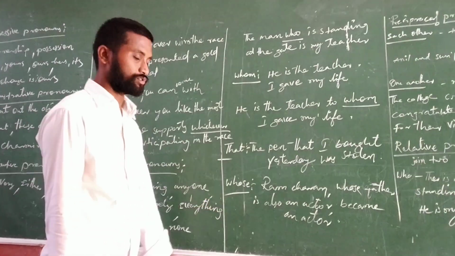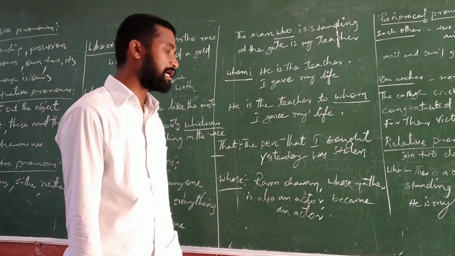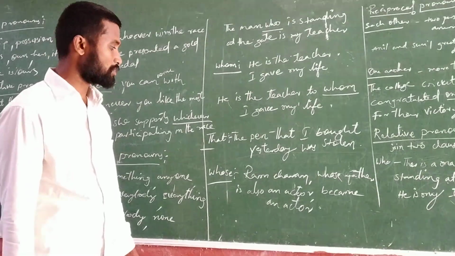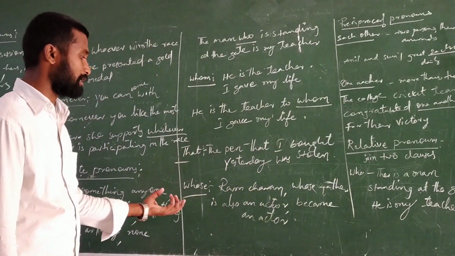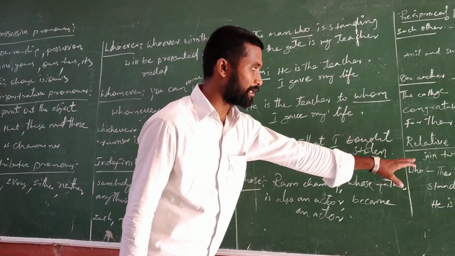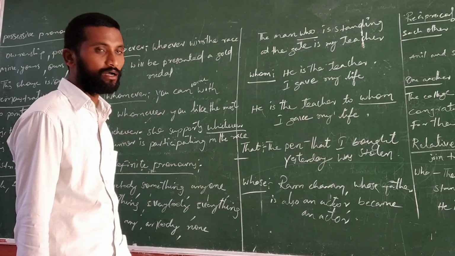Next one, whose. Ram Charan, whose father is also an actor, became an actor. Here whose is also related to a person. Relative pronouns: who, whom, that and whose.